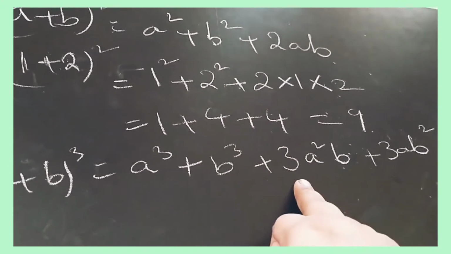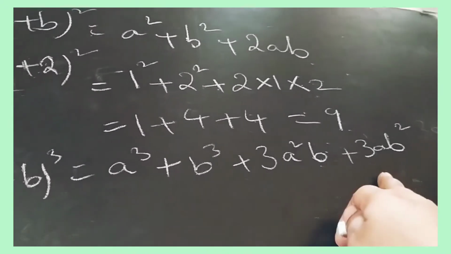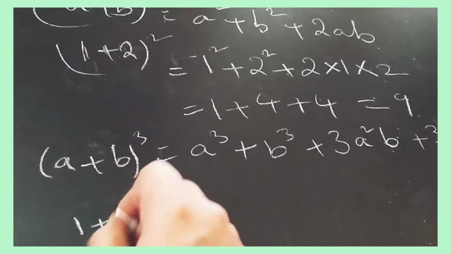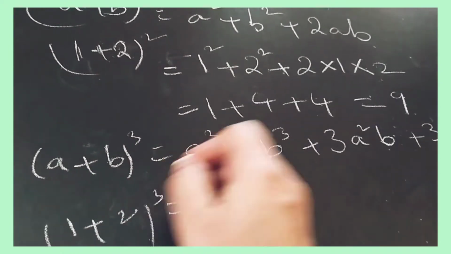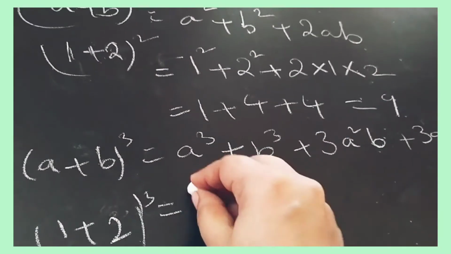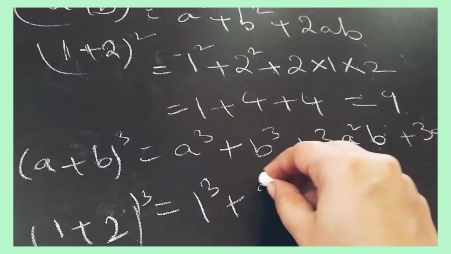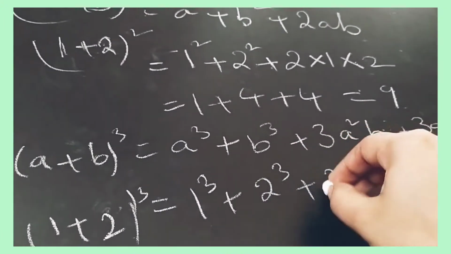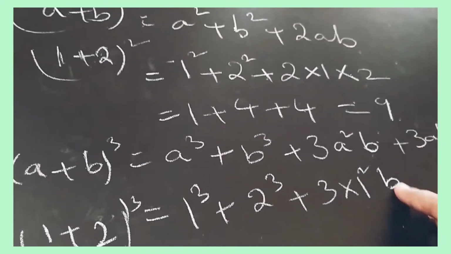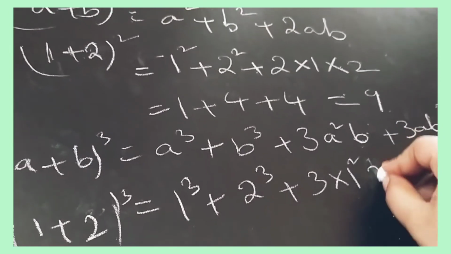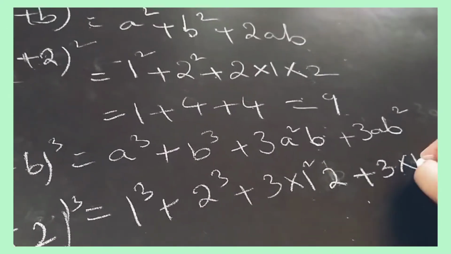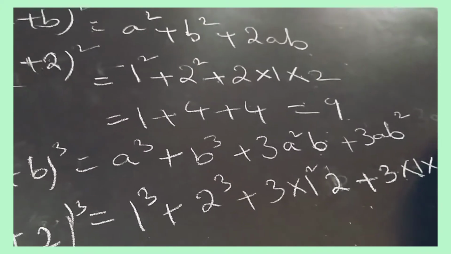Okay, so here square is given on a, here square is given on b. So here a cube, again if we are taking 1 plus 2 whole cube, what we have to do? We have to write here 1 cube plus 2 cube plus 3 into a square, means 1 square. Okay, b means what is b here? 2. Okay, plus 3 into what is a here again? 1 into b square, means 2 square.